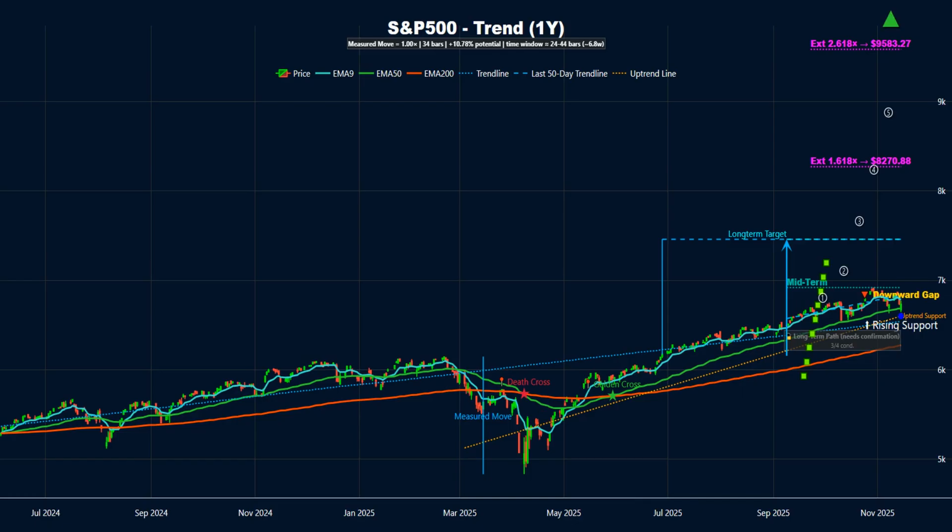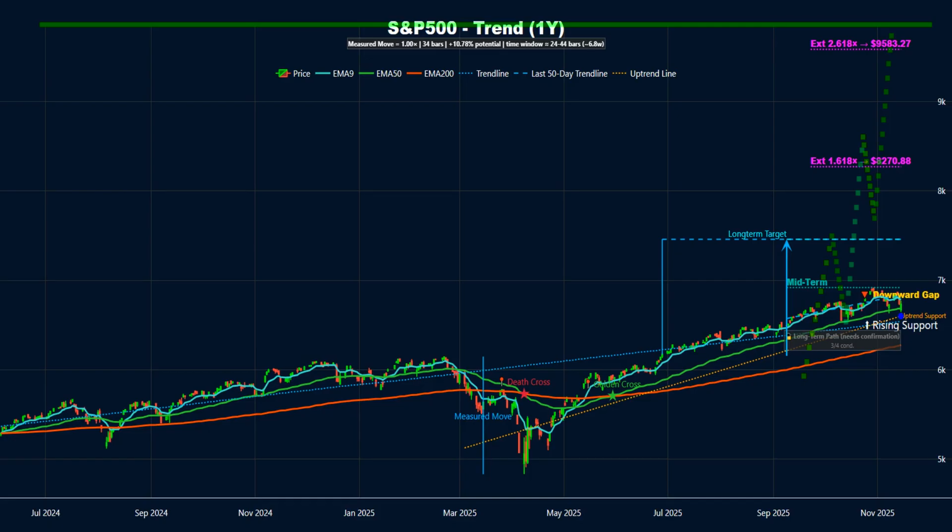The long-term roadmap is now active, with 4 out of 4 key confirmations in place. Confirmed signals include downtrend break, prior high cleared, EMA 50 reclaimed, EMA 200 reclaimed. Based on the length of the prior impulse, an estimated completion window ranges from about 24 to 44 sessions, which is roughly 6.8 weeks. Invalidation sits near approximately $6,609.05 on a decisive daily close below that level.